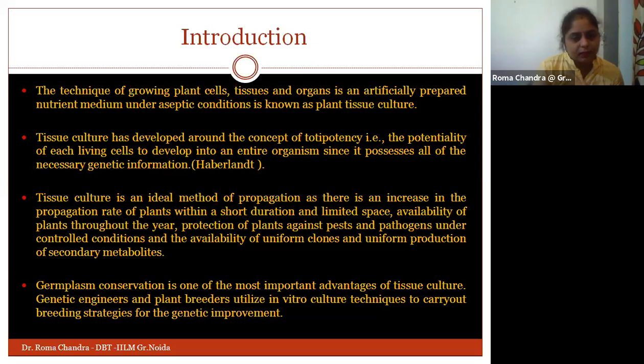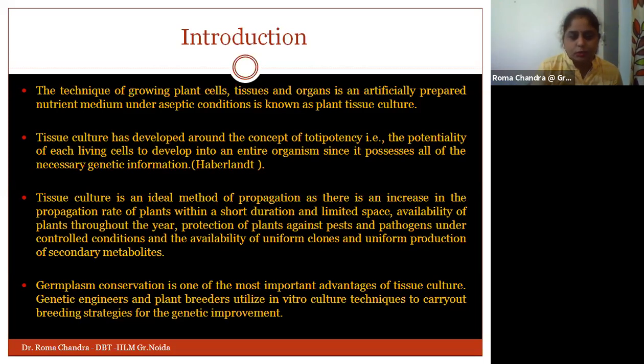This particular process is said to be totipotency, and plant tissue culture totally depends on this concept. What we are trying to do is extract a few cells from the healthy plant and convert these cells into a new plant. This is the whole process, and it is an ideal method of propagation.